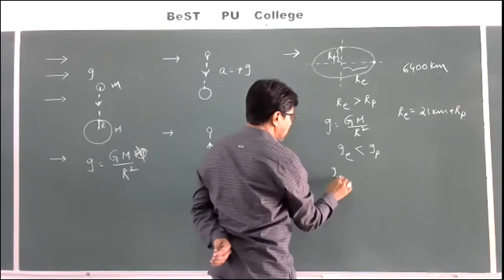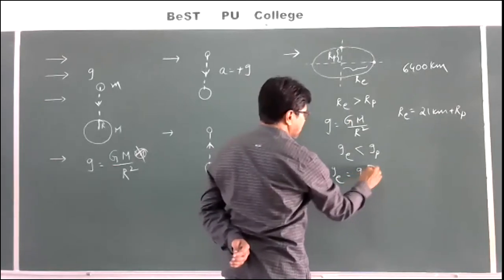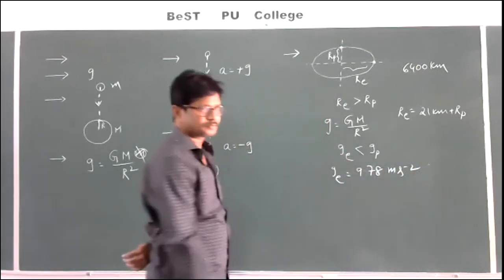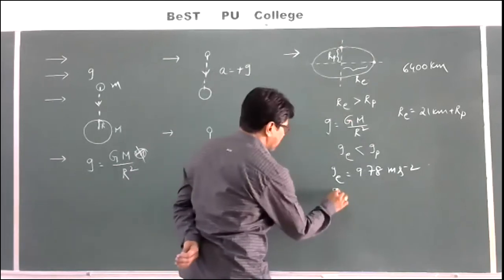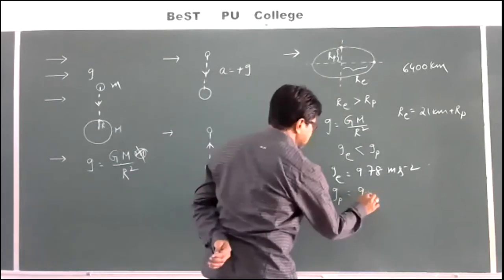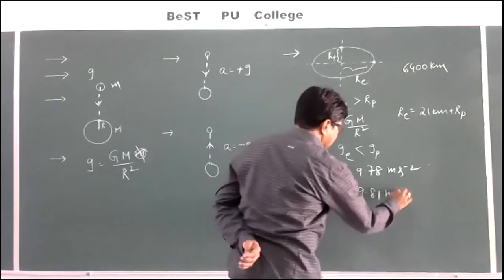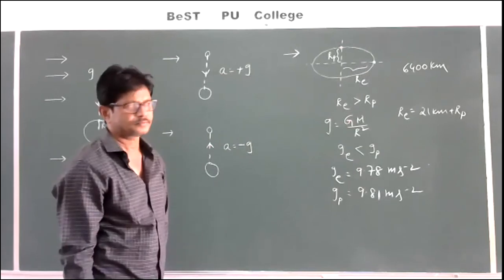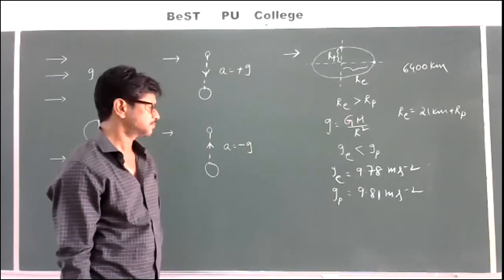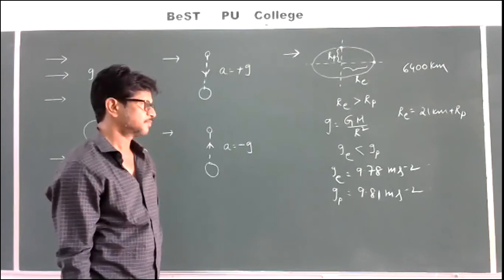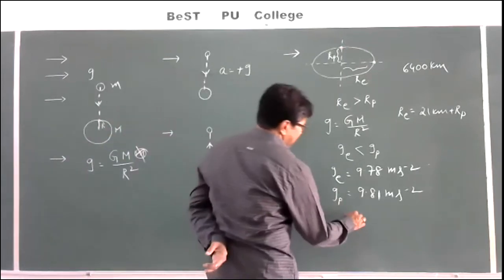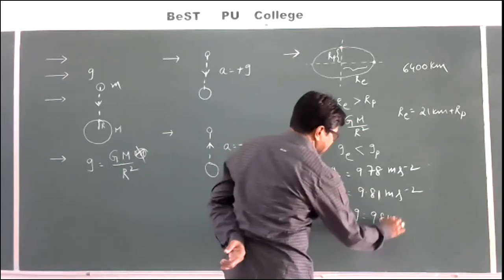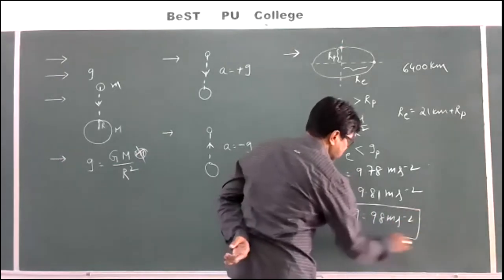At the equatorial point, its value is 9.78 meters per second square, whereas at the polar point, its value is 9.81 meters per second square. That's why generally we take the acceleration due to gravity as 9.8 meters per second square.